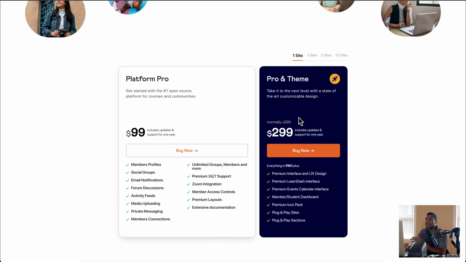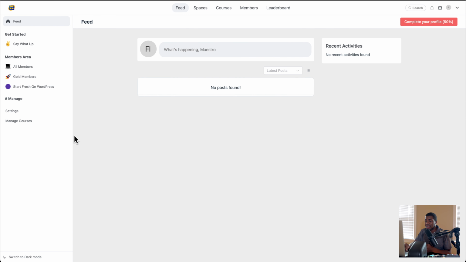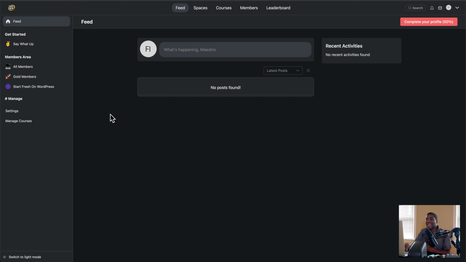You don't want to use Buddy Boss's theme for your main site. You want to use your own theme, a Cadence, an Astra, a Greenshift, the 2025 theme, whatever. You want to use your own theme for the most part for your primary site. And that's where this makes a difference, that you can use the Fluent Community plugin on your main website because it's using its own theme.